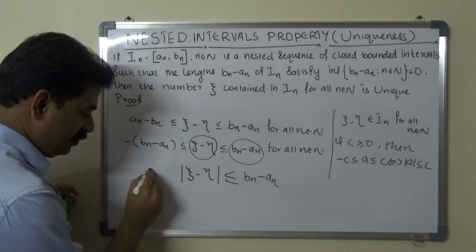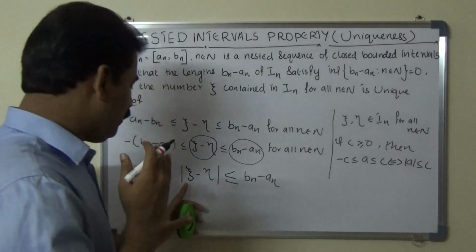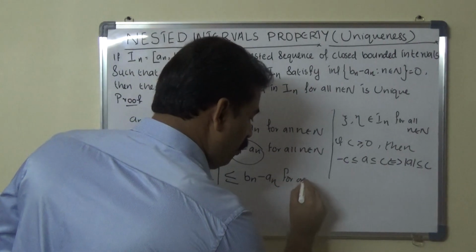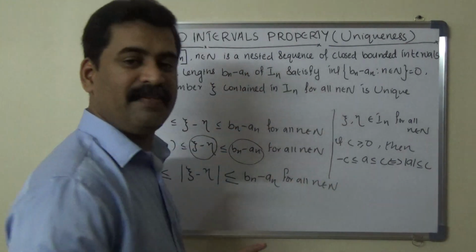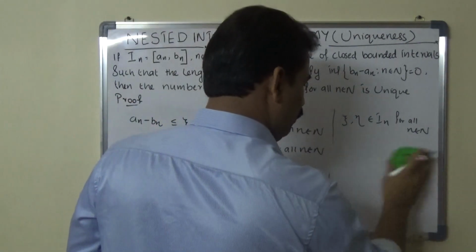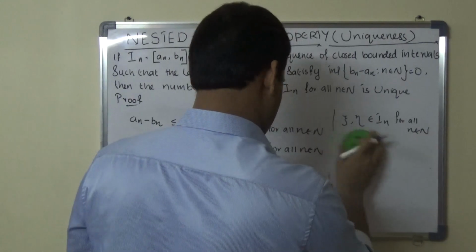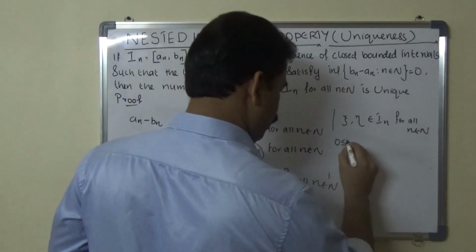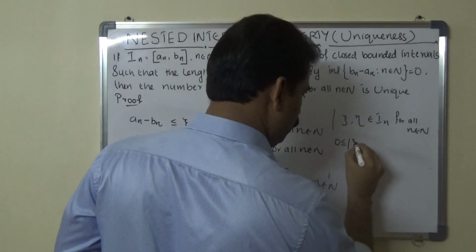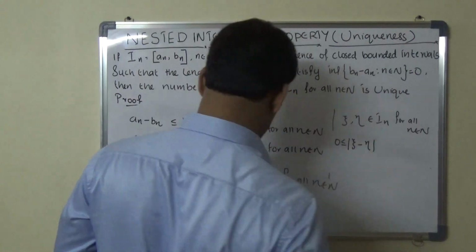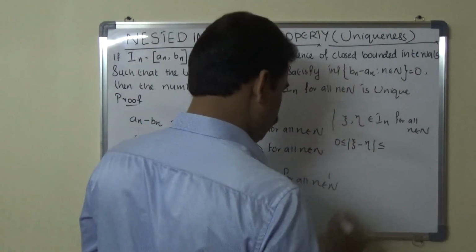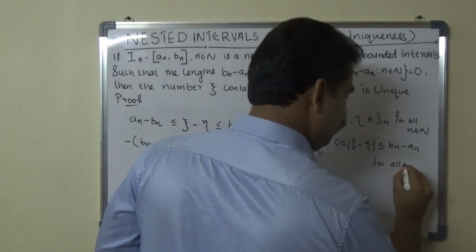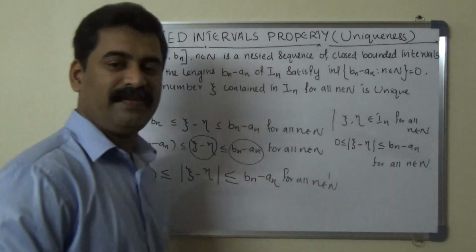So we can write 0 is less than or equal to modulus psi minus eta is less than or equal to bn minus an for all n belongs to capital N. Clear? Okay.